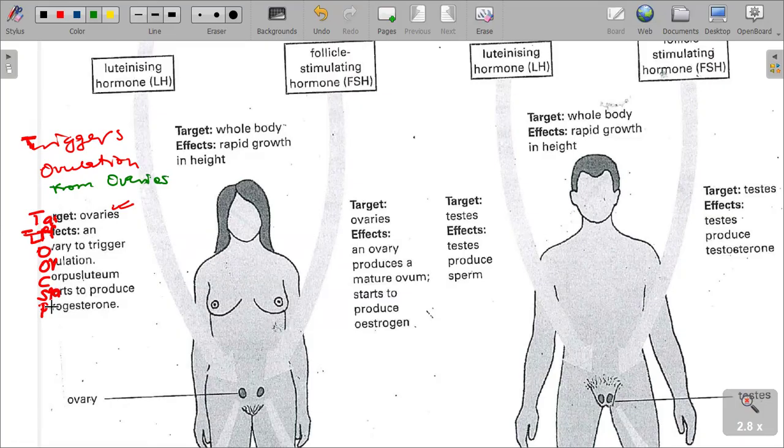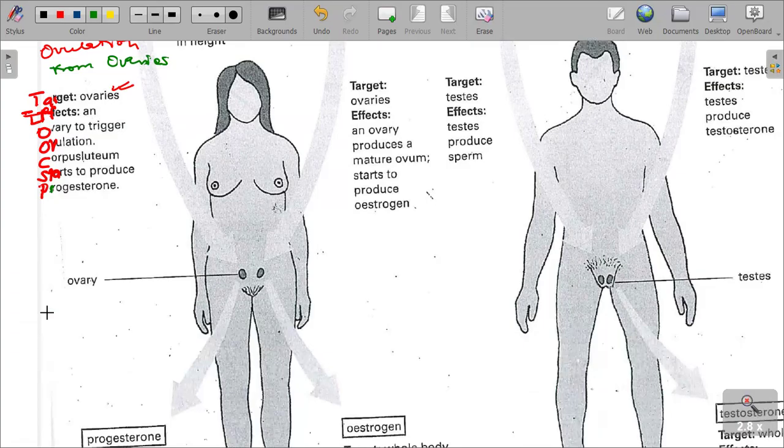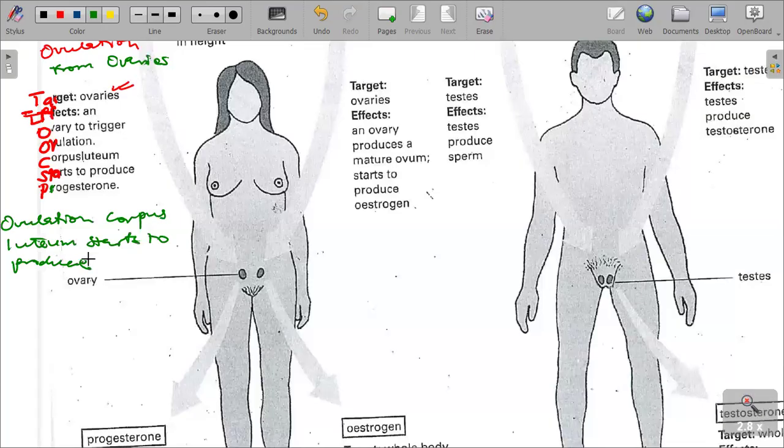When ovulation occurs, the corpus luteum starts to produce progesterone.